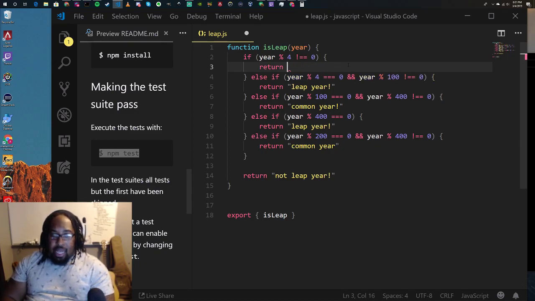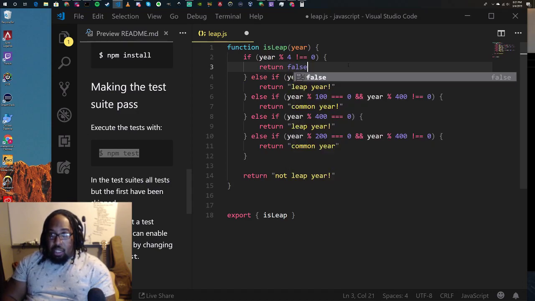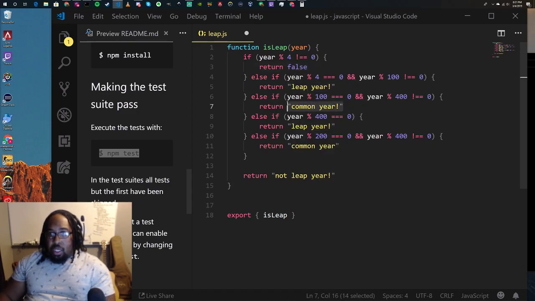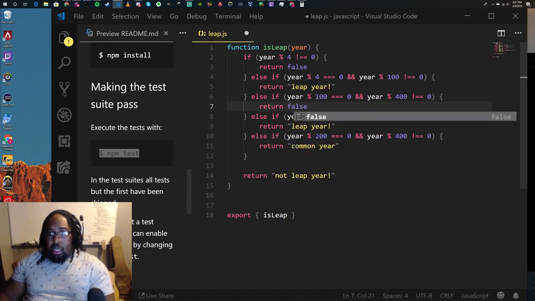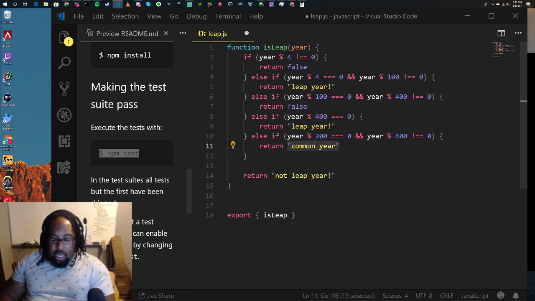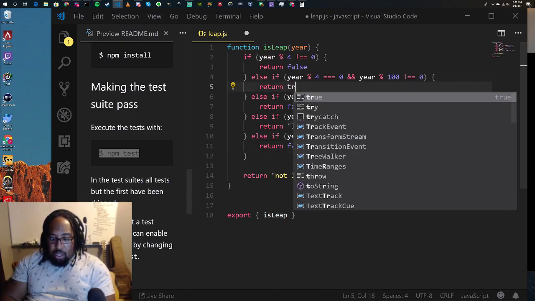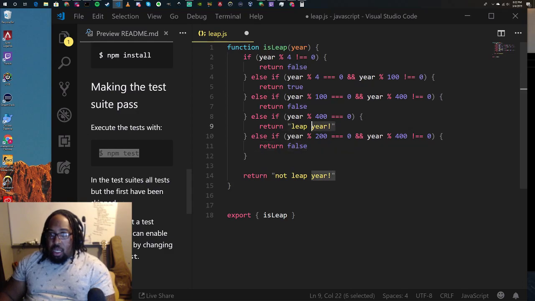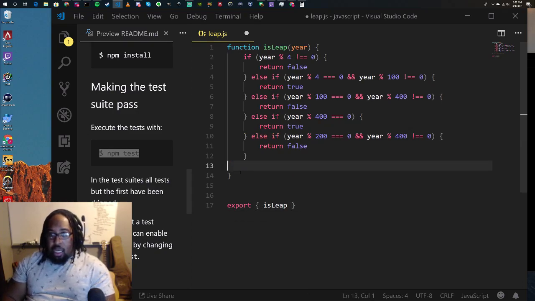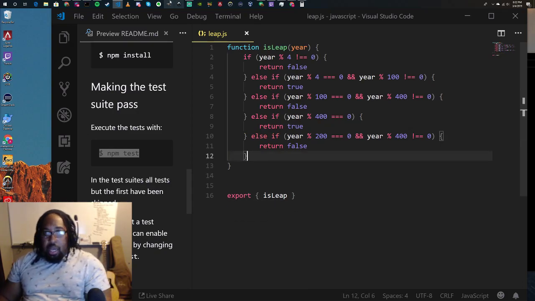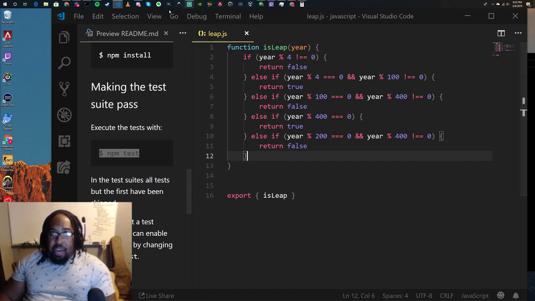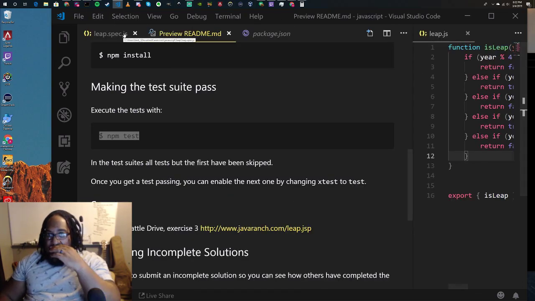Everywhere it says common year, and I could use find and replace for this, we're going to return false. So everything that is a common year is not a leap year, and for everything else, we're going to return true. Leap year, true, and we don't need this down here. Cool, save that. So now we are returning the value that this test actually wants.